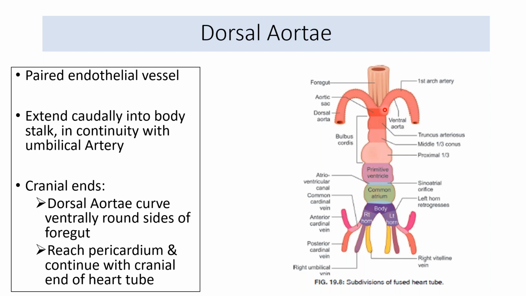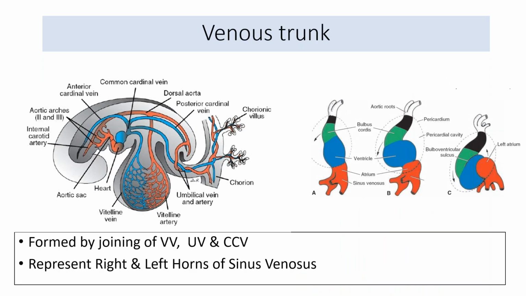Now coming to the dorsal aorta, they are the paired endothelial vessels which extend caudally into the body stalk, and the cranial ends of the dorsal aorta curve ventrally around the sides of the foregut. This is how the aortic sac and the dorsal aorta have been represented in this picture. Now the venous end. Suppose this is the heart tube. This is the sinus venosus end, and this is the procranial end, and this is the area of the dorsal aorta, the aortic end, the arterial end, and this one over here in the caudal pole is the venous end or the venous trunk.